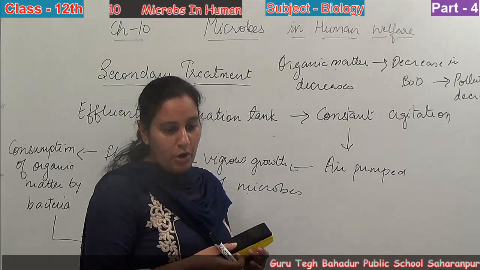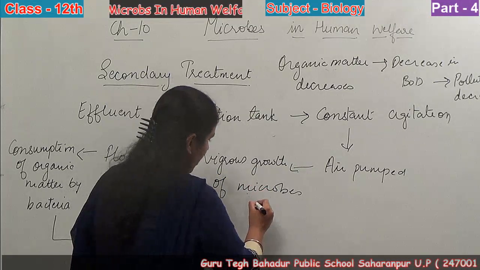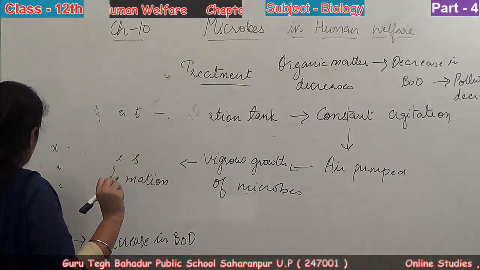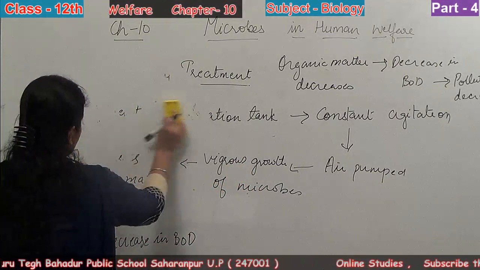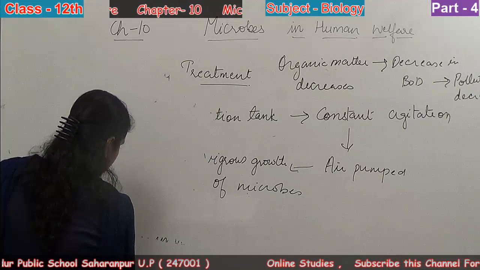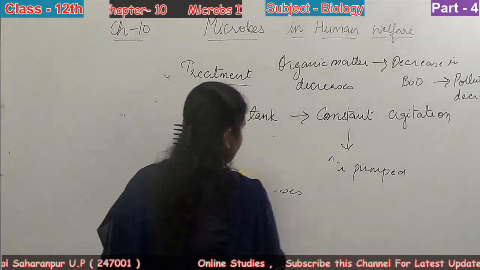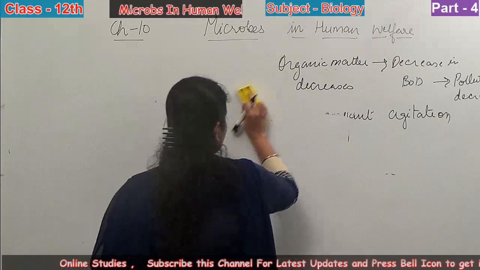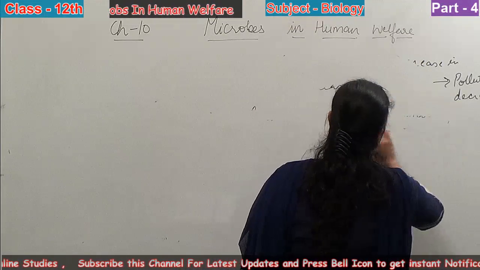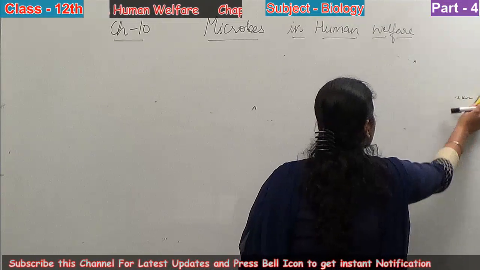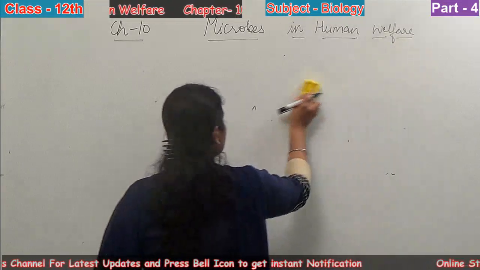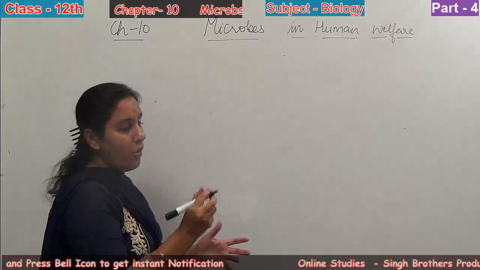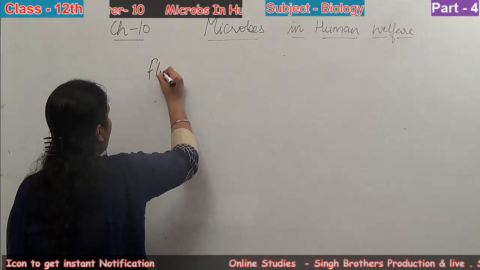Next is the flock. We used the word flock. Flock is basically all the bacterial and the fungal filaments.